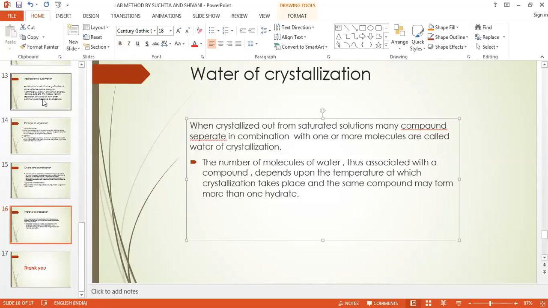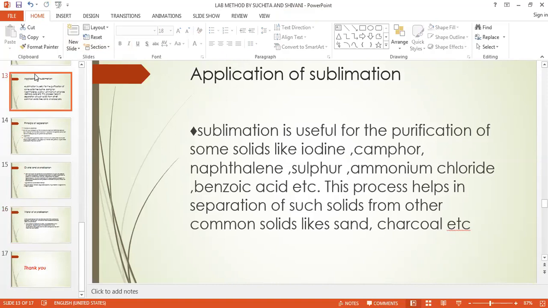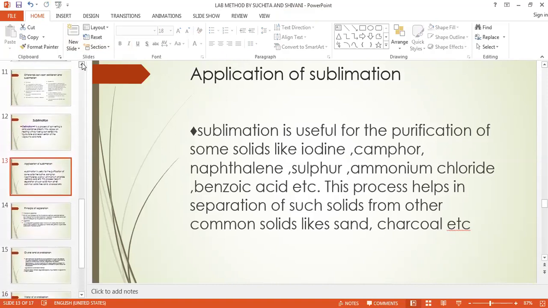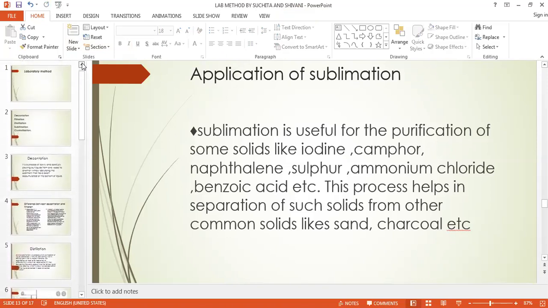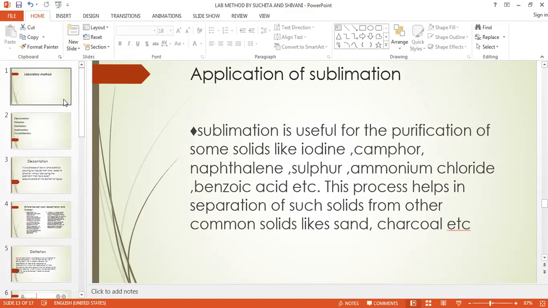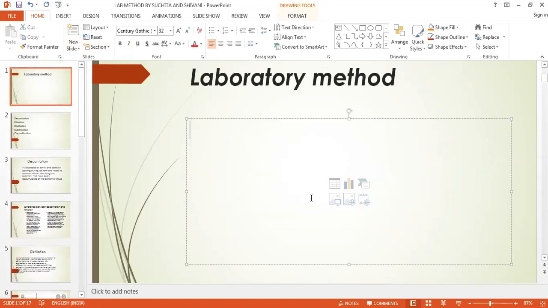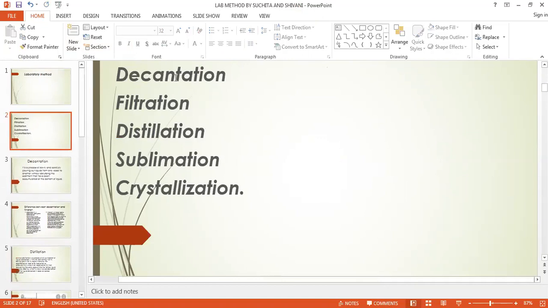Again, we will see the laboratory methods we have seen: decantation, filtration, distillation, sublimation, and crystallization.